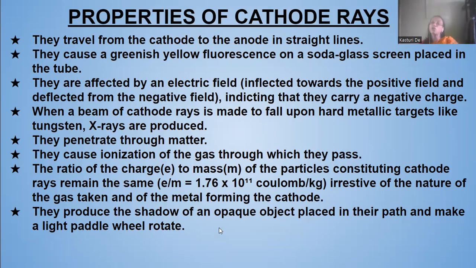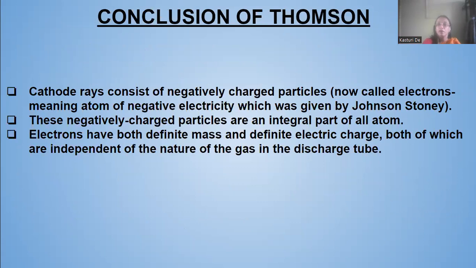They produce the shadow of an opaque object placed in their path, and make a light paddle wheel rotate. If an opaque object is placed in their path, it produces a shadow, and they can rotate a light paddle wheel. So these were the properties of cathode rays.